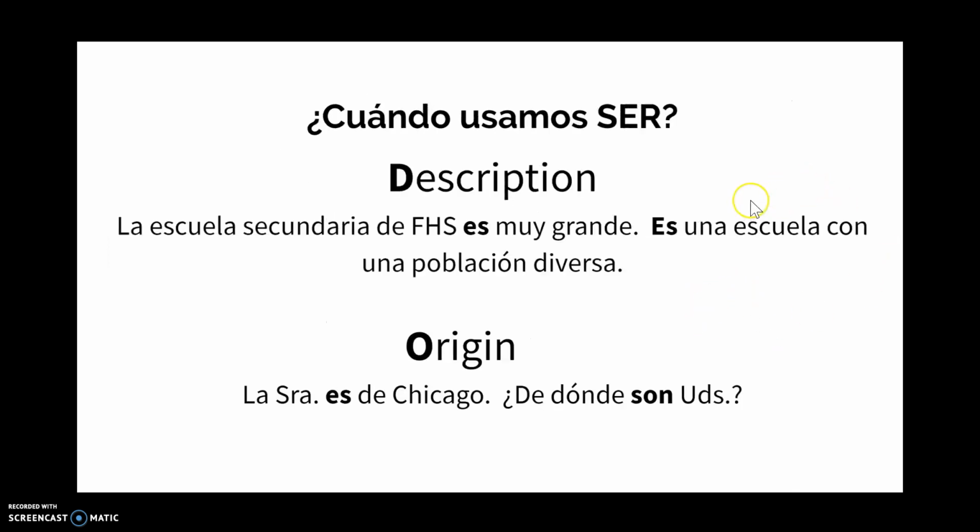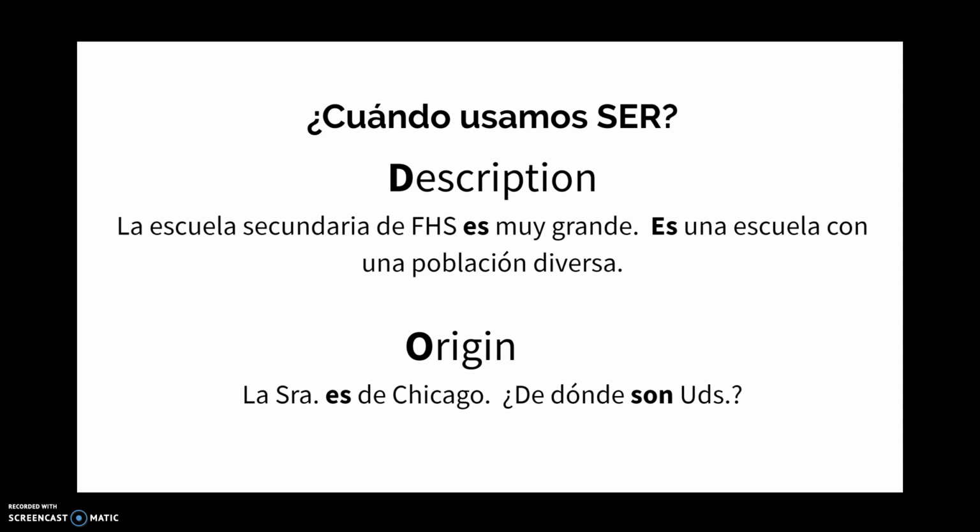For description, we're talking about description cuando usamos ser. We're talking about usually general traits. So it can be something that's a description like you're describing a large group of people or a larger building, for example, but something that's not a really specific trait that describes a specific individual or a specific place, okay? So we do have two descriptions here regarding FHS, Framingham High, and you'll notice that they're kind of general.